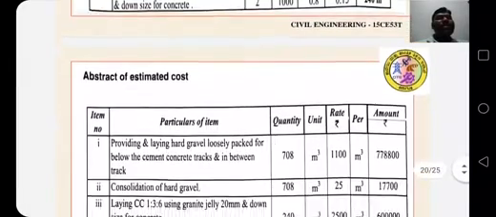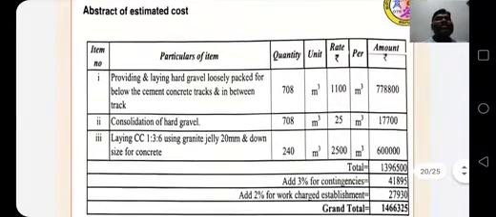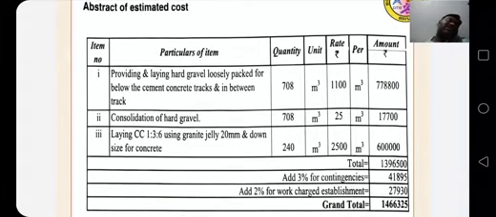240 meter cube. Abstract estimated cost: serial number, particulars, quantity, unit, rate per unit, amount. Providing and laying odd gravel loosely packed below the cement concrete track and in between the track, 708, unit is meter cube. Rate per unit is 1100 per meter cube, 7,78,800. Consolidation of odd gravel quantity is 708 meter cube. Rate 25 per cubic meter, that is 17,700.